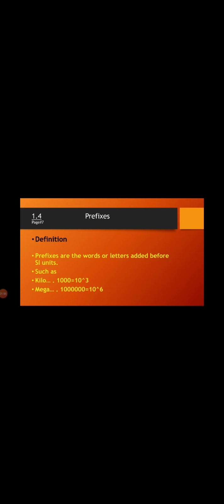Why do we need prefixes? In our calculations, sometimes we have a number containing approximately 26 or 27 digits, and sometimes we have a figure up to 26 or 27 in the minus ratio. Let us take an example, the mass of our earth.